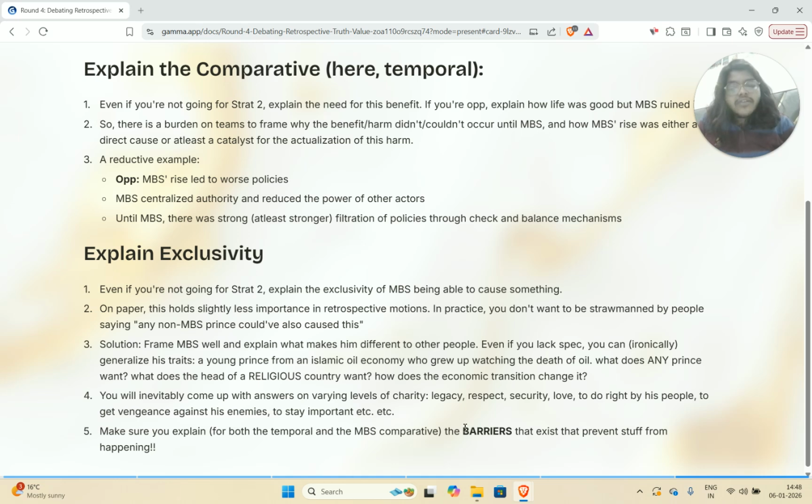So whenever you create a harm or a benefit, ensure you are explaining that until you create that benefit analytically, there were barriers that existed that prevented that benefit from getting actualized. Until you assert that harm analytically, things were good enough, and that goodness of the world or the checks and balances or whatever were barriers that existed that prevented that harm from getting actualized.